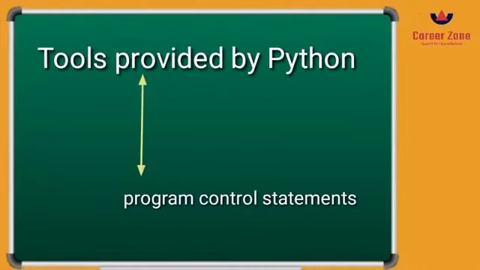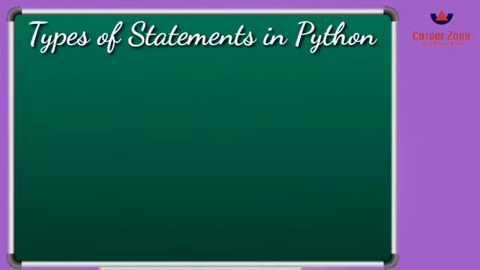So in this chapter we are going to study the control statements, that is, how we can control the program to execute a particular set of statements at a particular time. Let's see the types of statements in Python now.